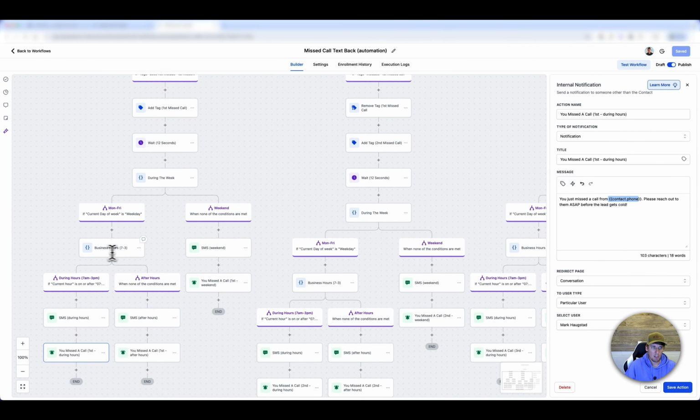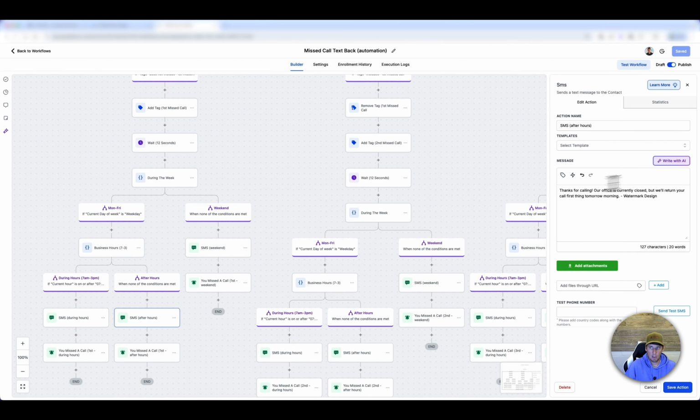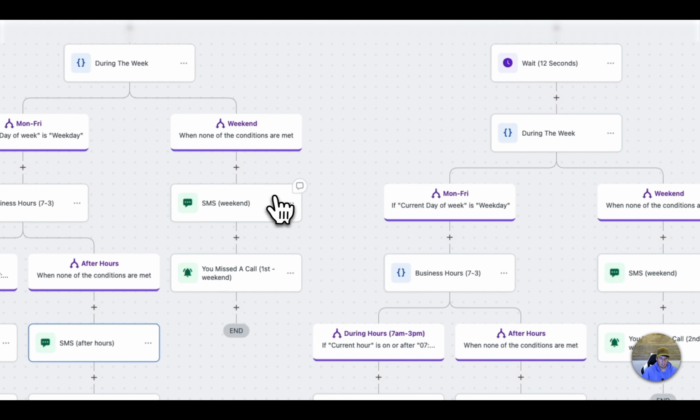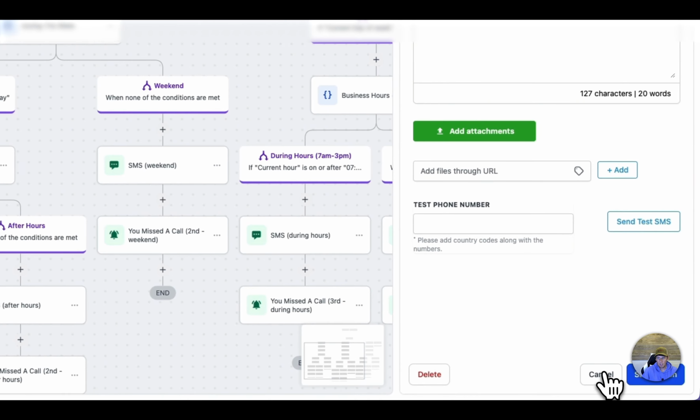And if they call after hours on a weekday, it'll send a message saying our office is closed right now. That way we get away from them thinking we're available 24/7 or on the weekends. It also sends an alert. And if they do call on the weekend, it'll go down this pipeline and send the other option for the text message.